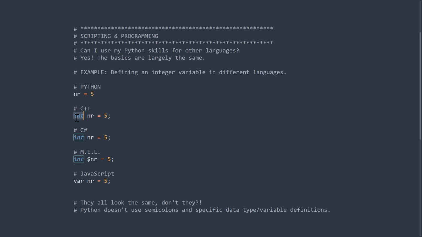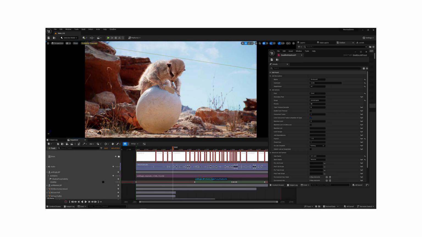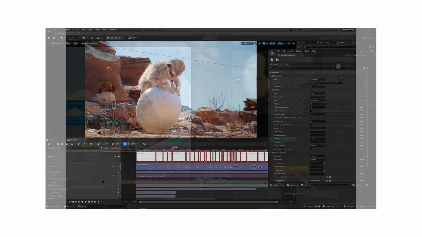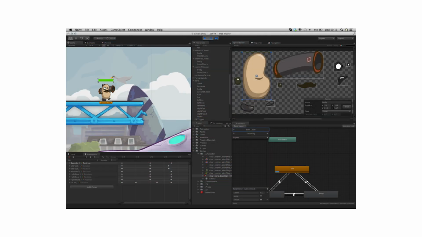But because we know how data type works and also how to define a variable, we can combine this knowledge together and jump over to a different language and use that for a different purpose. For example, you decide you want to work in Unreal, then of course you can still use Python or C++. If you decide, for example, to work also in Unity, C# would be something that you would need.